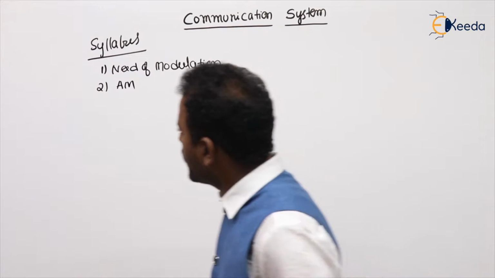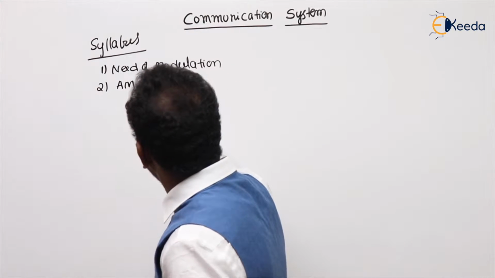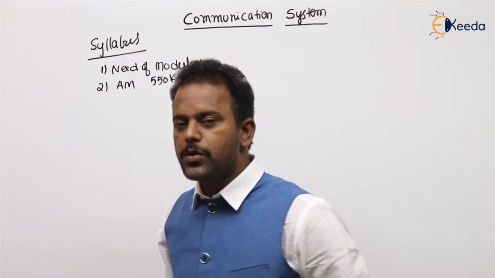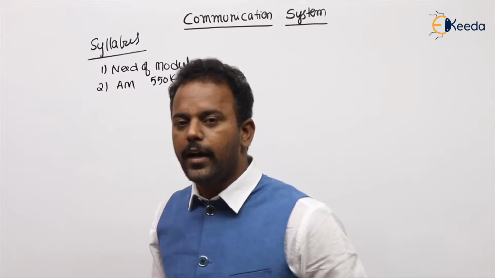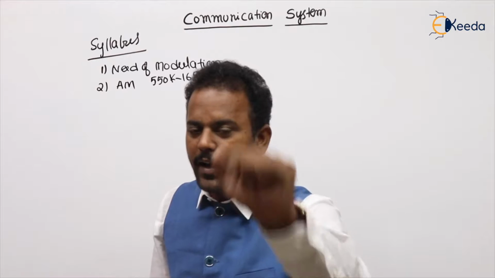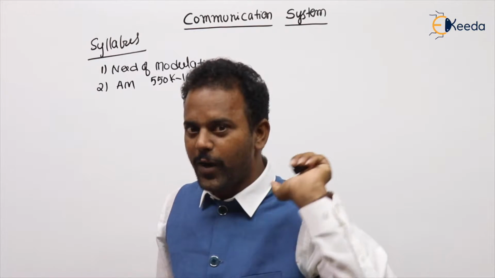What is the frequency range of AM, sir? Frequency range is, students, 550 to 1650 kHz. Most of you may be familiar with FM. What is the FM frequency range? You can also check in your mobile FM app. FM frequency range is 88 to 108 MHz.